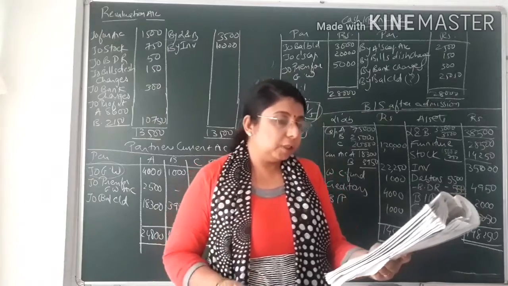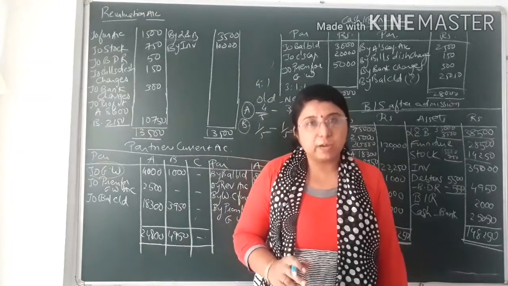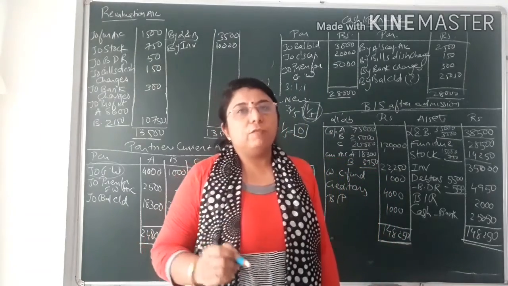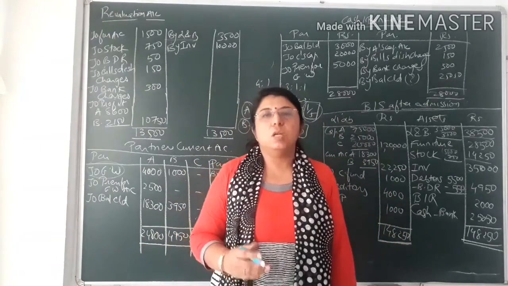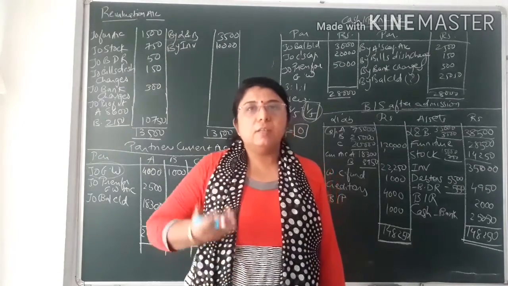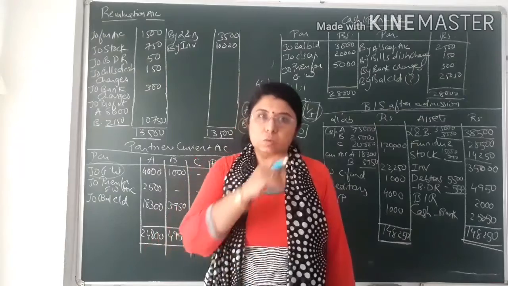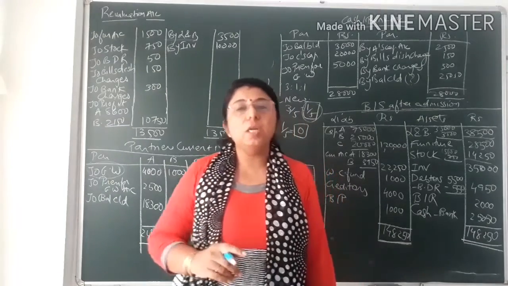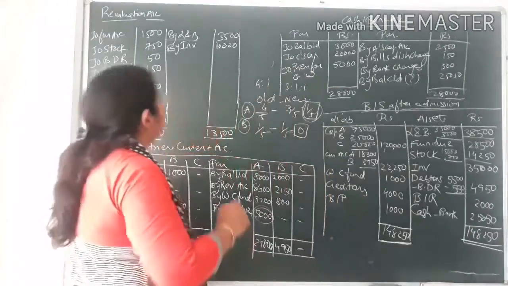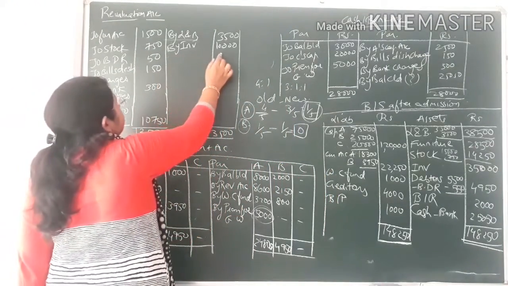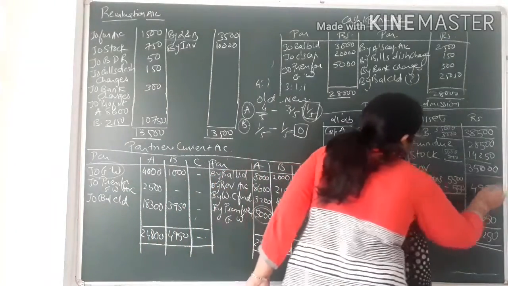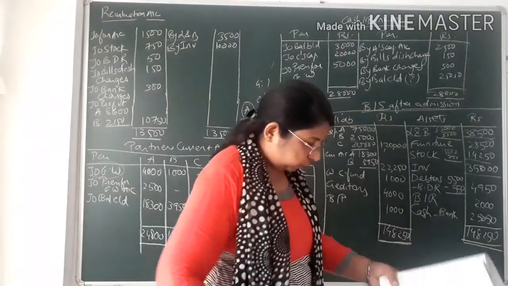Now in the old balance sheet, the value of investment is given to you as 25,000. In the new balance sheet, we have to show the value of investment at rupees 35,000. So from 25,000, now we have to show 35,000, an increase in the value of investment by rupees 10,000. Due to the increase in value of investment, profit will occur to the firm. So we'll record on the credit side of revaluation account by investment, that is 10,000, and in the new balance sheet we will show the new value, that is market value 35,000.